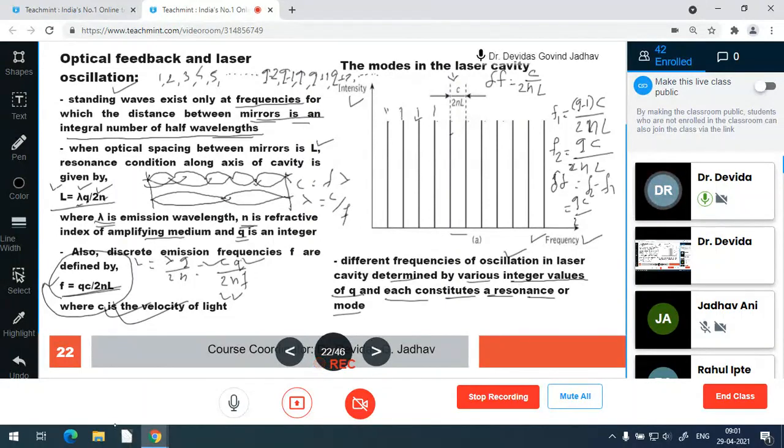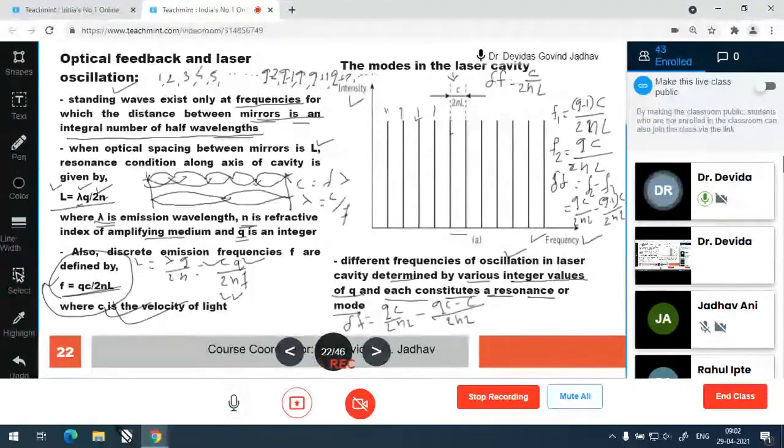Qc upon 2nl minus (q minus 1) c upon 2nl. So solve it, you will get the same thing. We'll solve it here at the lower side of the slide. So Qc upon 2nl minus (q minus 1), that bracket is expanded. So again Qc minus c upon 2nl.